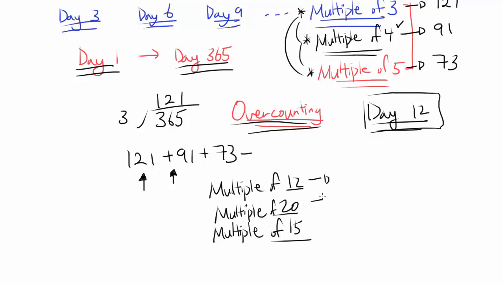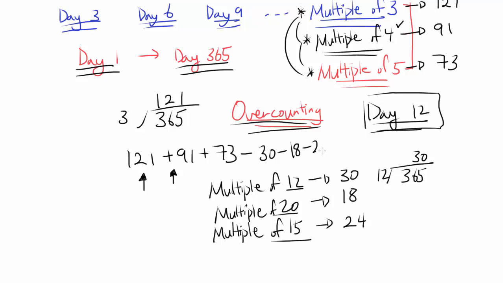But let's start by counting this. How many days are multiples of 12? Well, you can just divide 365 by 12 and you should get 30 days. How about 20? Well, that's going to be 18 days. And for 15, that's going to be 24 days. Just dividing them out. So we know we have to subtract 30, we have to subtract 18, and we have to subtract 24. Are we done?